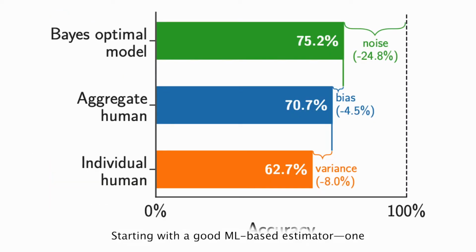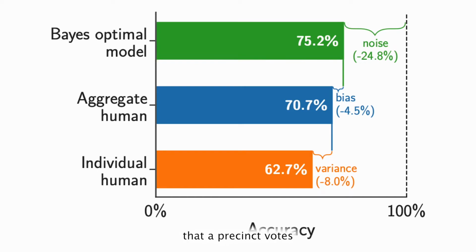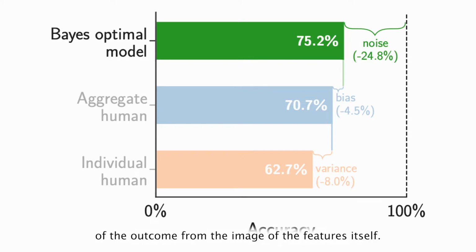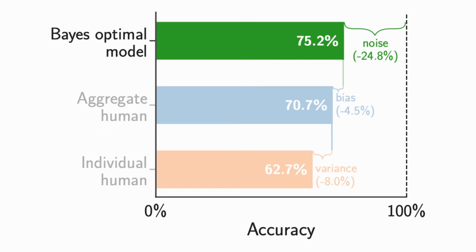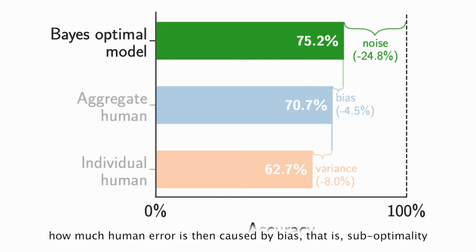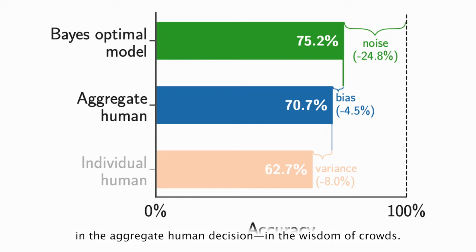Starting with a good ML-based estimator, one that takes only image data as input and estimates a probability that a precinct votes a certain way, we can then approximate, or at least place an upper bound on, the amount of noise present in these images. That is, the amount of unavoidable error that is due to the intrinsic unpredictability of the outcome from the image features itself. Then, with noise set aside, our model also allows us to estimate how much human error is then caused by bias, that is, suboptimality in the aggregate human decision, in the wisdom of crowds.